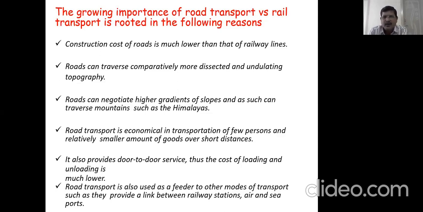Road transport is also used as a feeder to other modes of transport, such as providing links between railway stations, airports and seaports. As I gave you a small example, from the railway station you need to go home, so you need to use the roadways. The same way, it gives a feeder to other modes of transport.